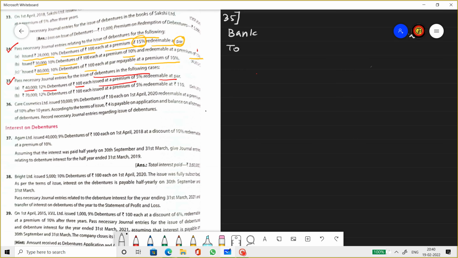Bank account debit to debenture application account. The debentures are issued at premium here, and premium is 5%. So 40,000 is the face value. 5% of 40,000 is 2,000 rupees. So we get 42,000 rupees. Let me check the calculation once again, 5%. Yes. So we get 42,000.